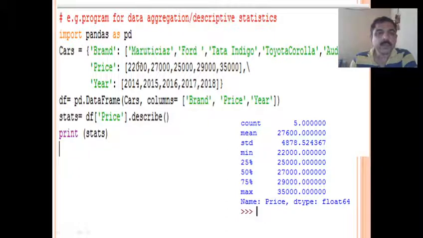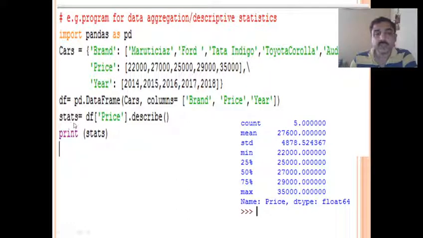So here we have created a dictionary called cars. I want to create a data frame. How do we create a data frame from a dictionary? df equal to pd.DataFrame(cars). So cars is a dictionary, and the dictionary is passed to this data frame. And I want the column headings also, so I can specify the column headings as brand, price, and year. So this is how a data frame is created. This we saw in previous examples also.